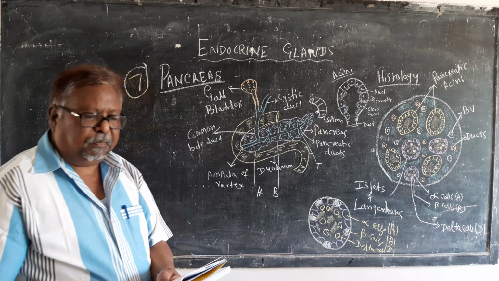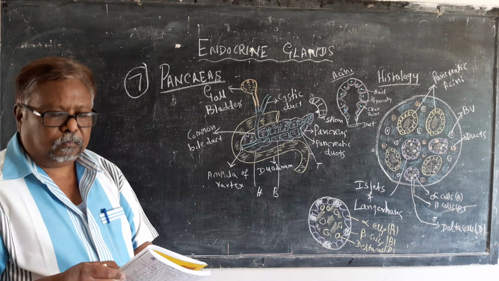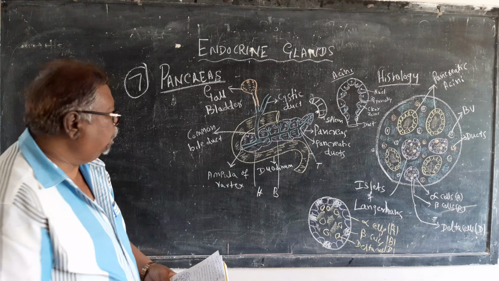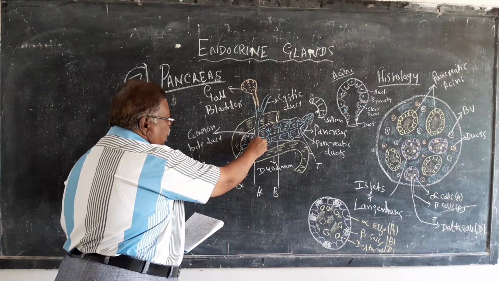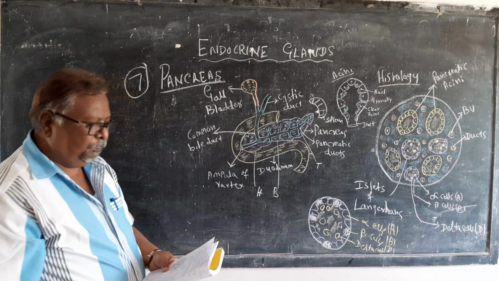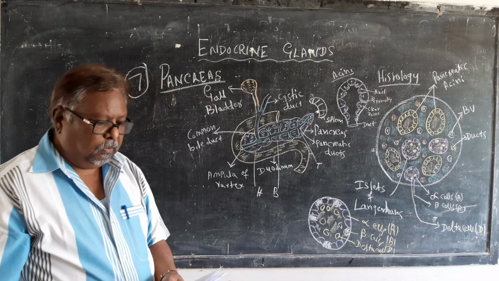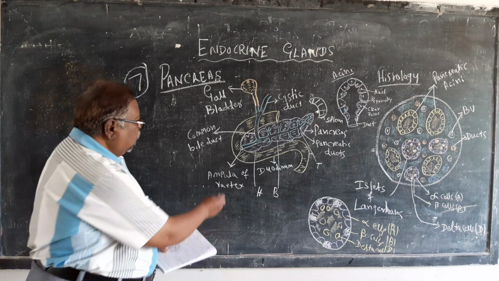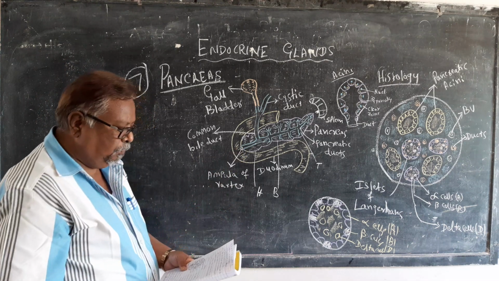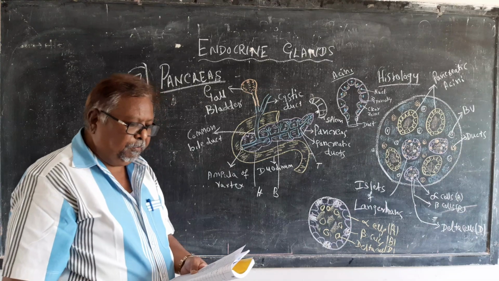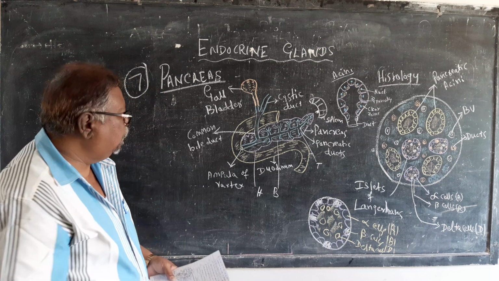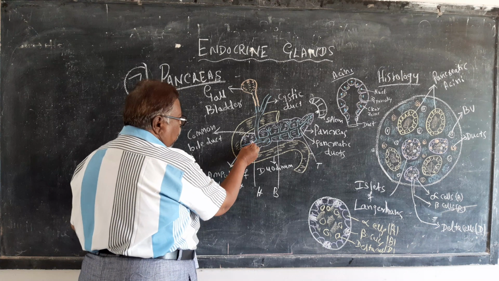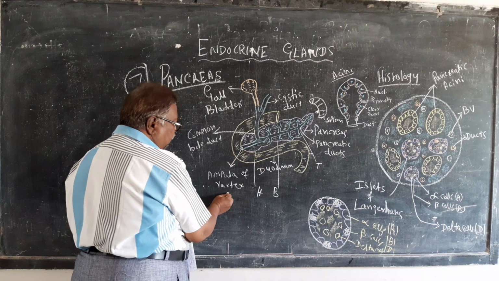The common bile duct passes through the head of the pancreas to join the main duct near the duodenum. This passes through the head and joins the duodenum at the ampulla of Vater, where the main pancreatic duct enters the duodenum. So the pancreatic duct and the bile duct together form a common duct and open at the ampulla of Vater.